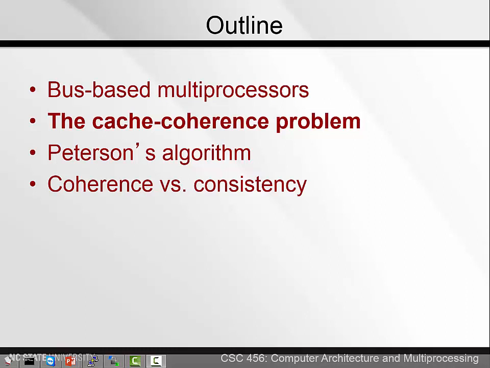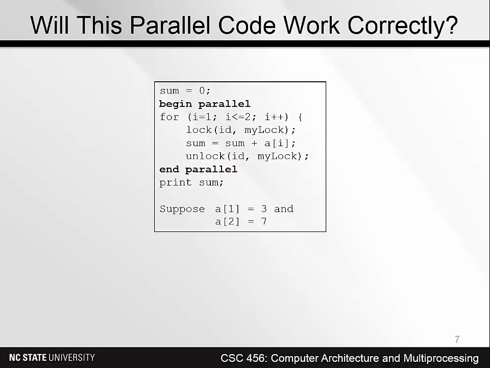Cache coherence is one of the biggest issues raised by parallel computing. Let's take a look at an illustration. Here is a loop that is designed to be run in parallel. The parallel portion just adds a value to a running sum.